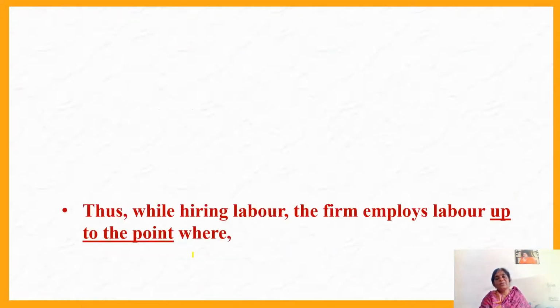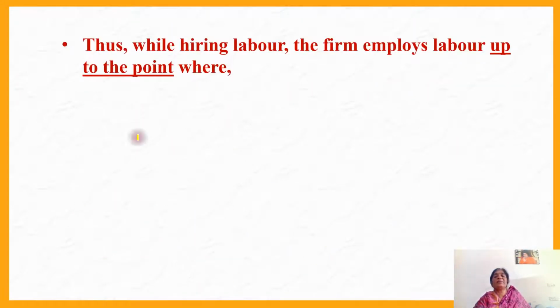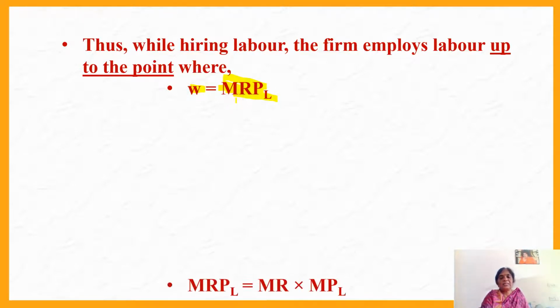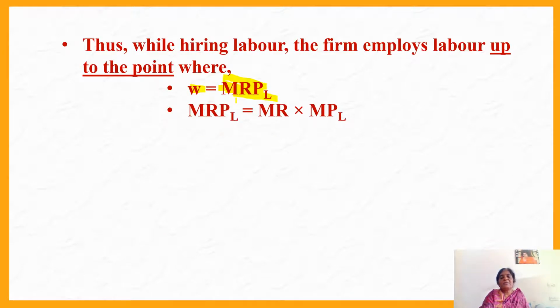I hope you understood. Thus, while hiring labor, the firm employs labor up to the point where the wage rate is exactly equal to the marginal revenue product of labor. We know what the marginal revenue product of labor is: in employing one more extra unit of labor, how much additional benefit is earned. Therefore, the wage rate W should be at least equal to the additional benefit earned by employing one more labor.